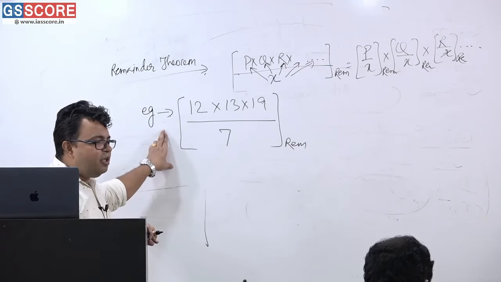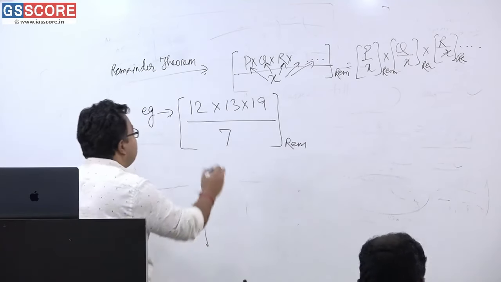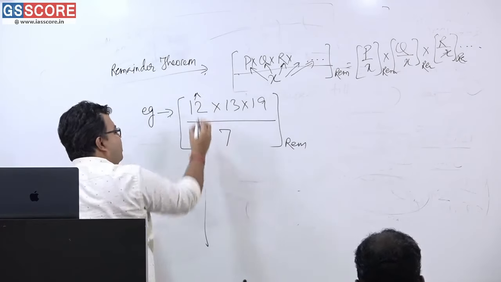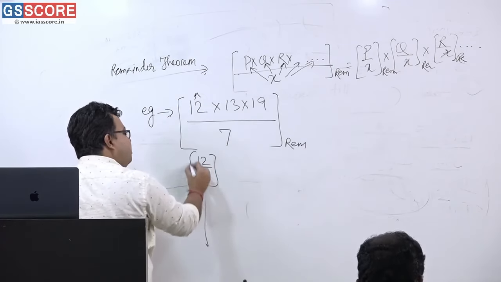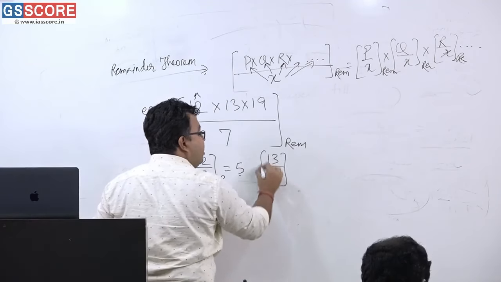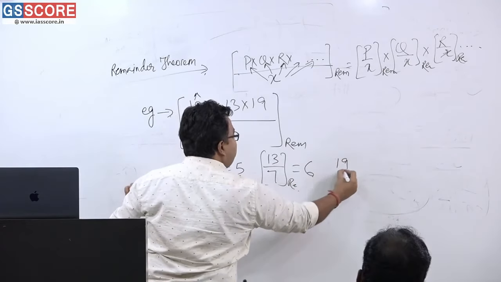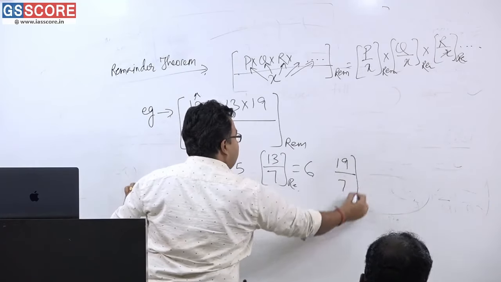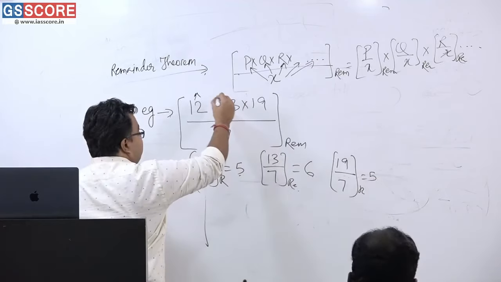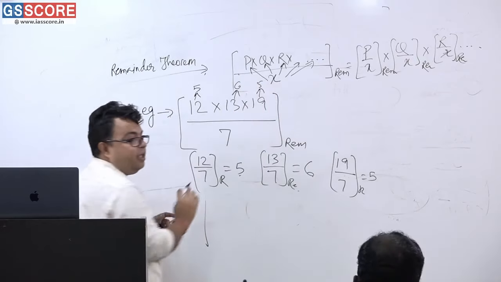This is the question part. Now what is the first step? Individually divide everyone. So you are going to get me the answer. What is the individual remainder when you divide 12 by 7? 5. Yes, you are correct. So 12 divided by 7, remainder you have got 5. 13 divided by 7, you have got remainder as what? Please tell me. 6. And 19 divided by 7, you have got remainder as what? Remainder is equal to 5. So I am writing here, it is 5, it is 6, it is 5. Getting or not getting?